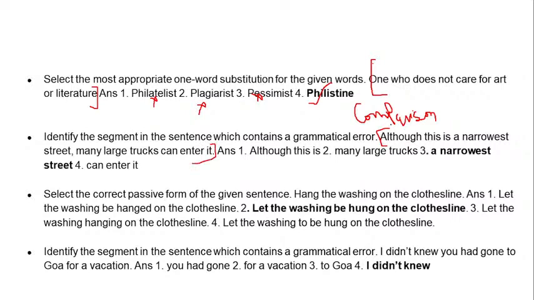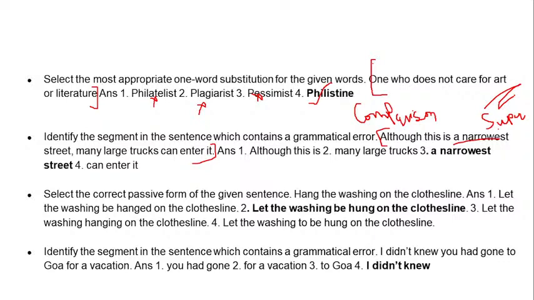Obviously there is a mistake over here, where we have seen that narrowest is the superlative form. But superlative forms are meant to be used out of all the comparison. Out of all means more than two. It can be three or more than that. The largest form of comparative form is the superlative form.